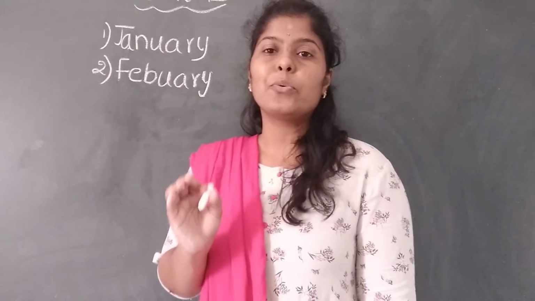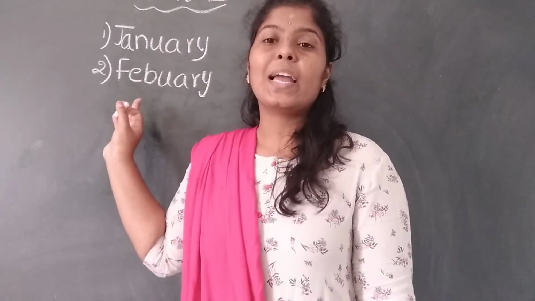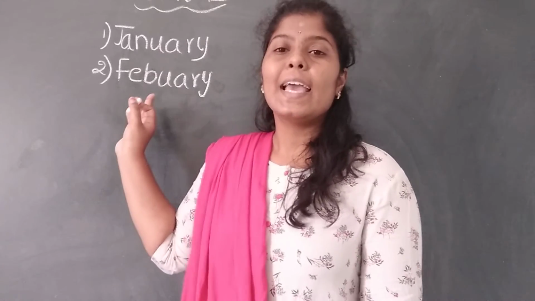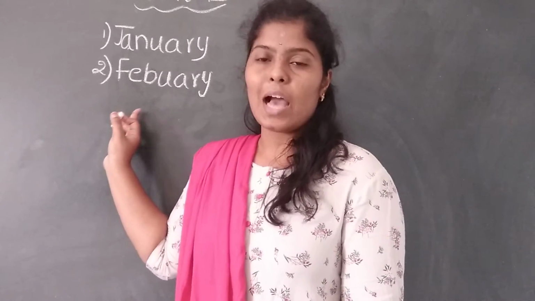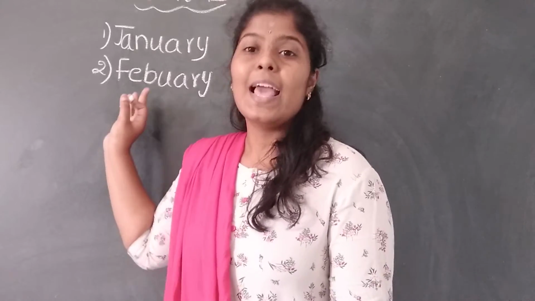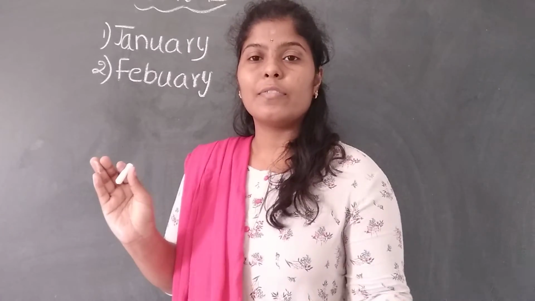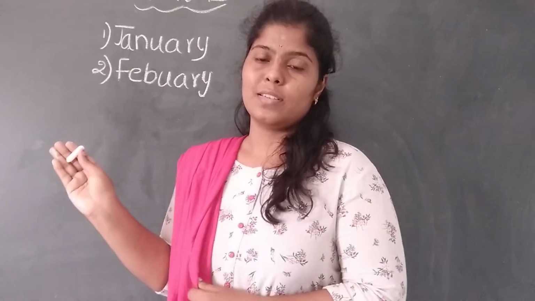If we have 29 days in February, that year is called a leap year. What, children? In February, if we have 29 days, that year is called a leap year. A leap year comes after every 4 years.